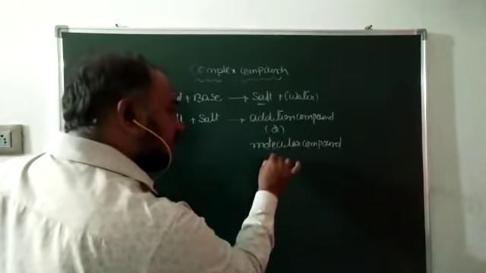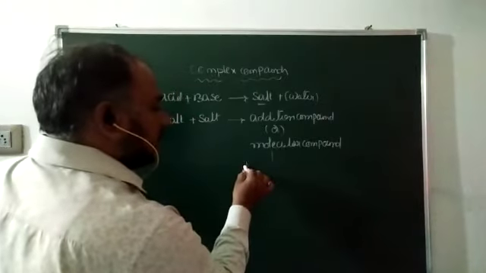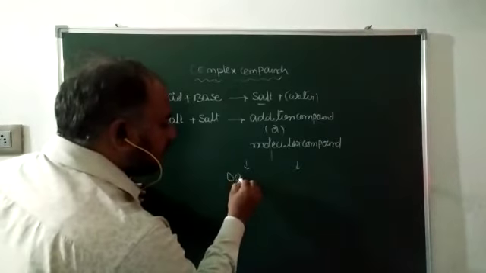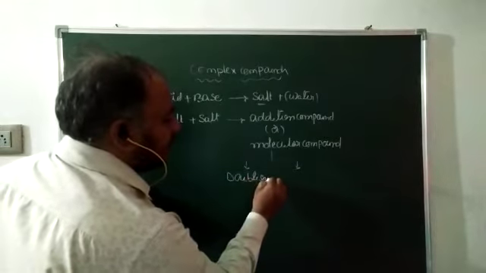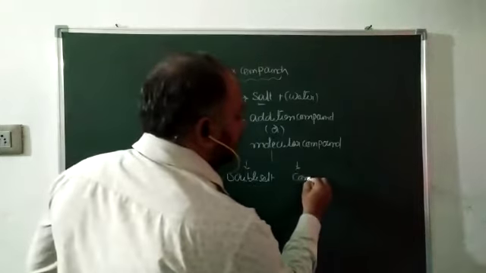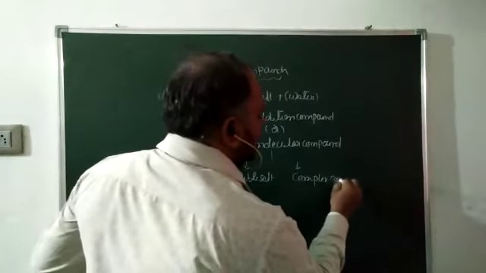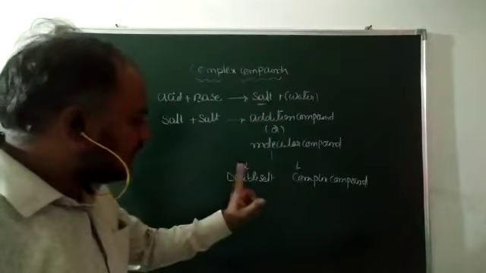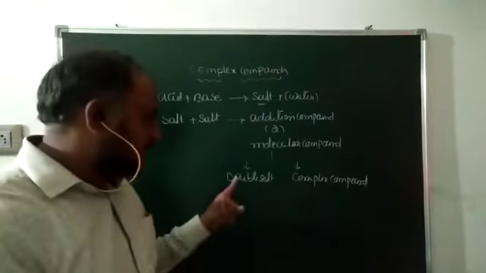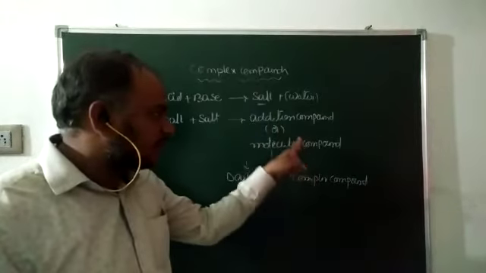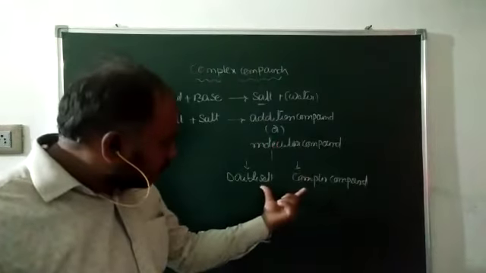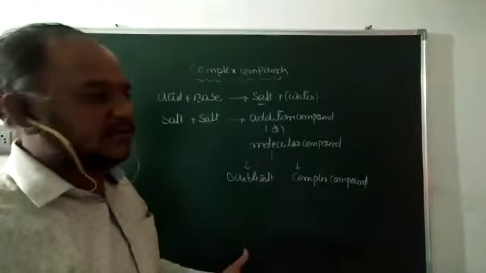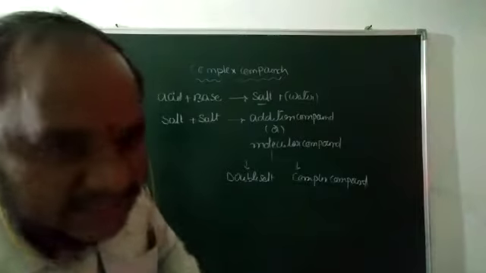But this addition compound is of two types. One is double salt, another one is complex compound. Double salt is an addition compound, and complex compound is also an addition compound. These two compounds are formed by the combination of two or more salts. We will discuss examples also.